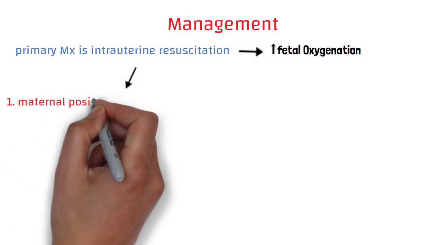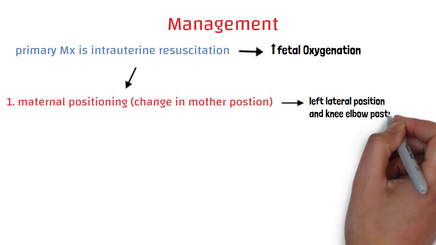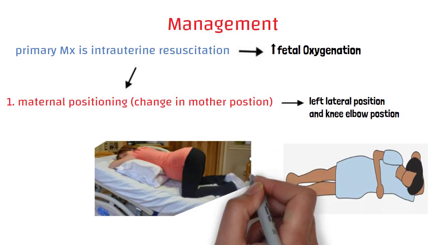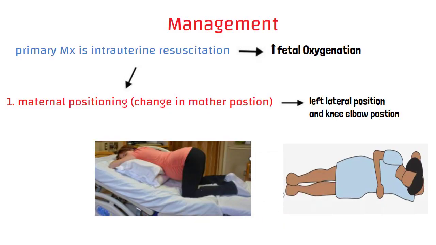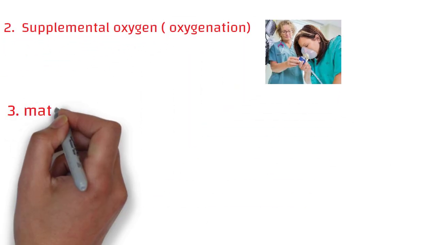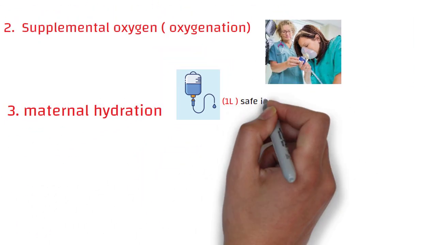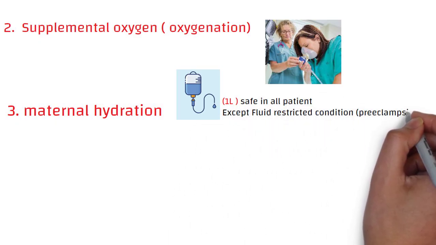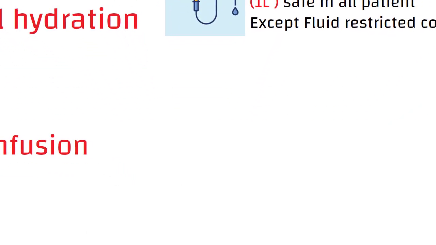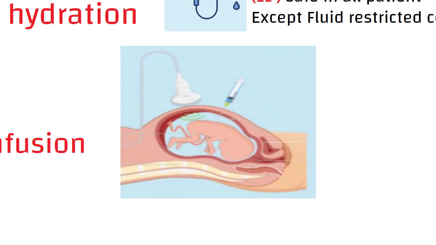Intrauterine resuscitation includes changing the mother's position to left lateral position, or knee-elbow position. Both these positions reduce inferior vena cava compression by the pregnant uterus, therefore improving venous return and maternal cardiac output. Second measure is maternal supplemental oxygen to improve oxygenation. And third is maternal hydration. Up to 1 liter of crystalloid fluid is safe, except in fluid-restricted conditions like preeclampsia. Fourth is amnioinfusion, which means infusion directly into the amniotic fluid to decrease cord compression.